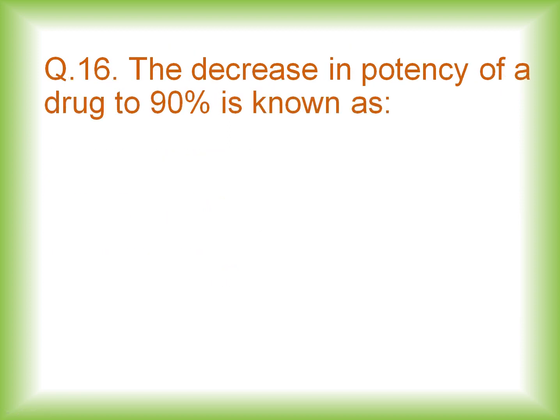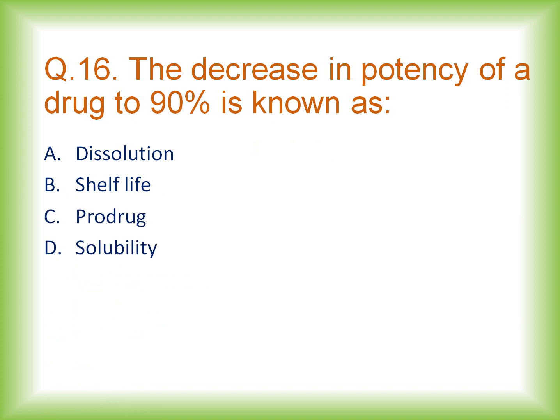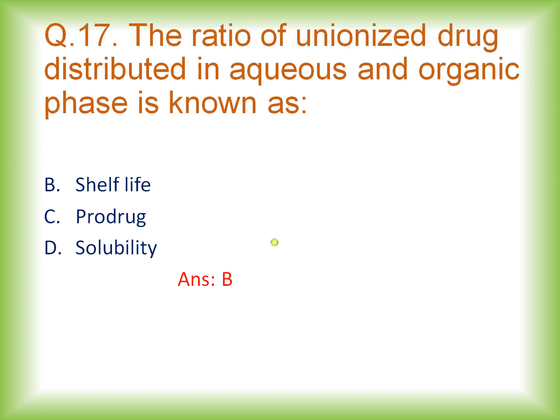Question number 16. The decrease in potency of a drug to 90% is known as. So whenever the potency of a drug is decreased to 90%, what is it known as, that is asked in this question. The options given are dissolution, shelf life, prodrug, solubility. And the right answer is option B, that is shelf life. So whenever a drug potency is decreased to 90%, it is known as shelf life of the drug.